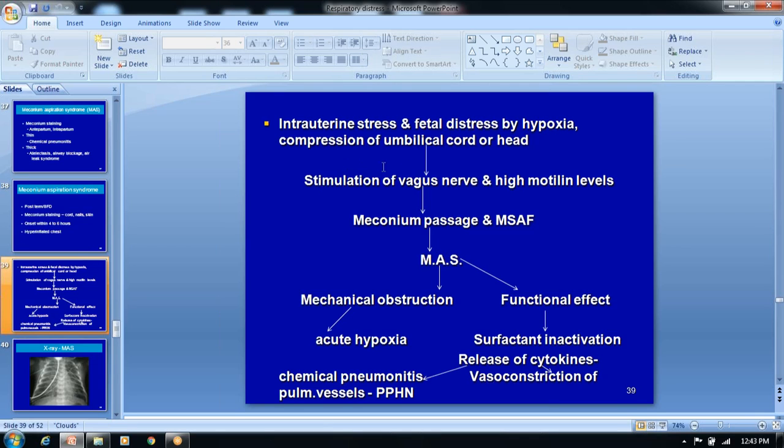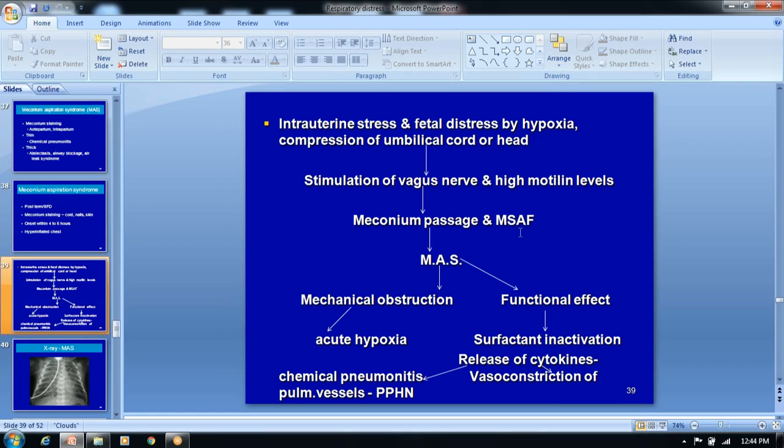That compression of the umbilical cord will stimulate the vagus nerve, and when there is stimulation of the vagus nerve, parasympathetic activity is more. When the parasympathetic activity is more, there is opening of the glottis and the anal sphincter. Another contributing factor is high motility levels in the stomach. So that will give rise to meconium passage and meconium staining of the amniotic fluid.